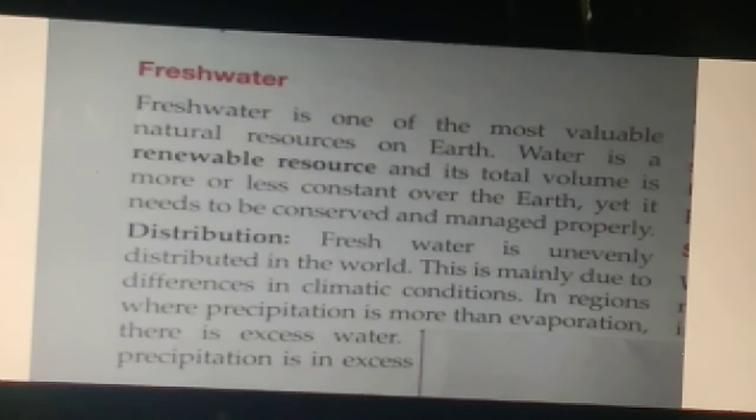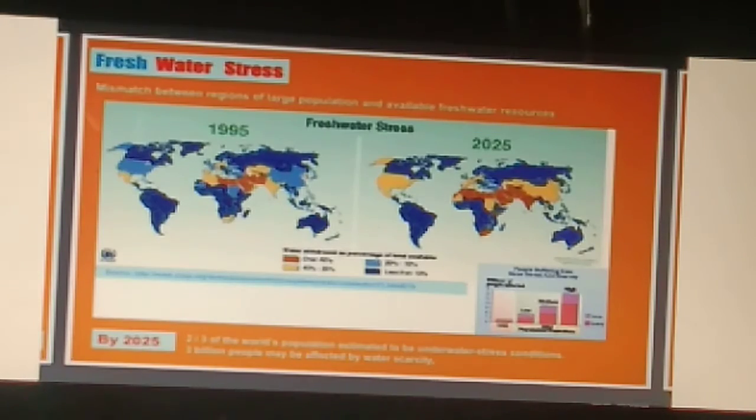The water which is used for satisfying the needs of human beings is called fresh water. Fresh water includes the water which we can use for domestic purposes or for the manufacturing of industrial goods. That is called fresh water.